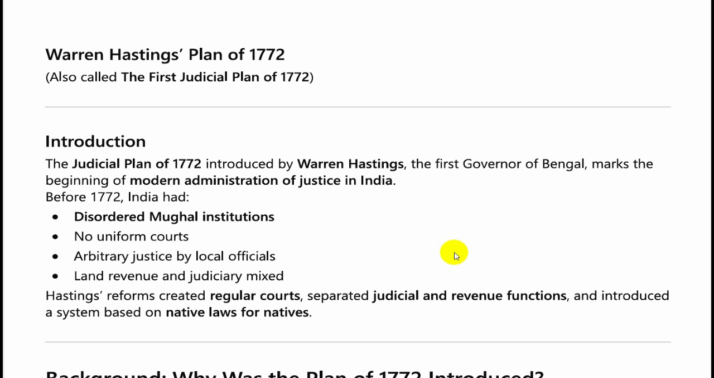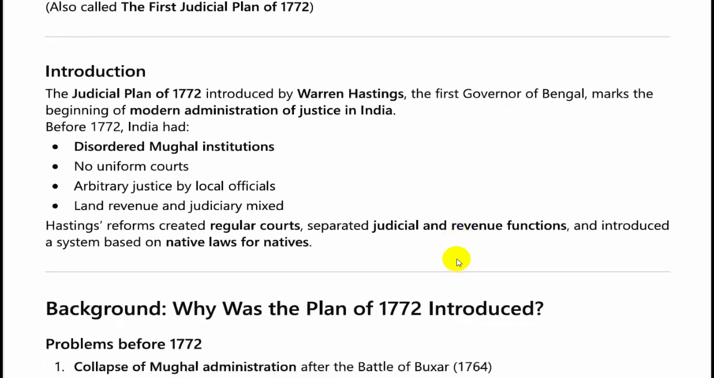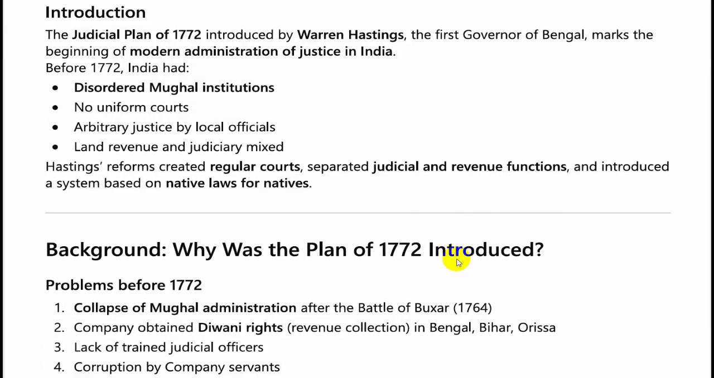This is module 1.1.2 from the Mumbai University syllabus for the second year BA LLB students. Warren Hastings introduced the Judicial Plan of 1772. He was also the first Governor General of Bengal. And from here, we can see how modern administration of justice developed in India.